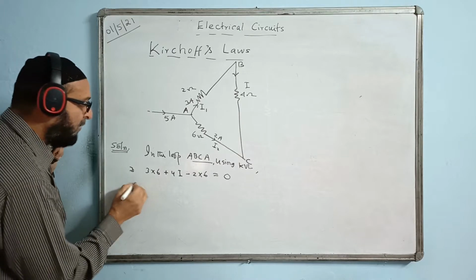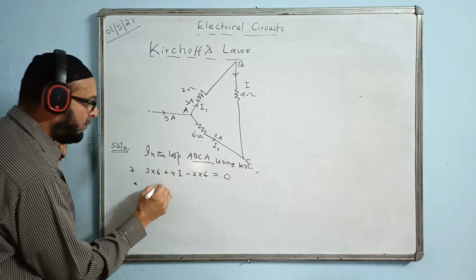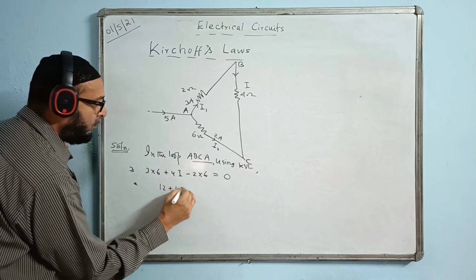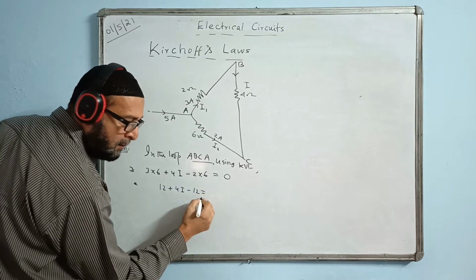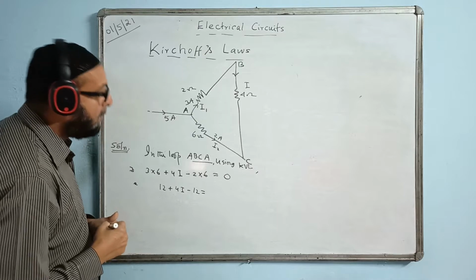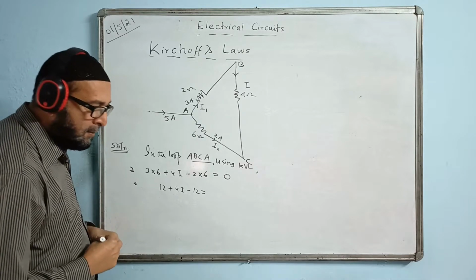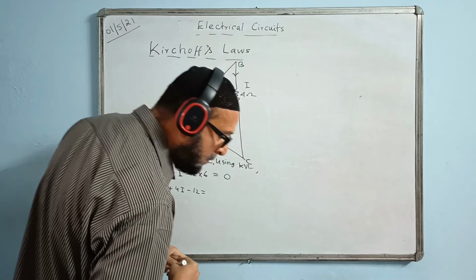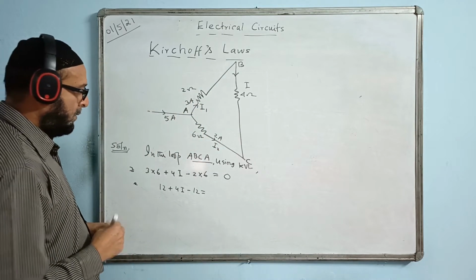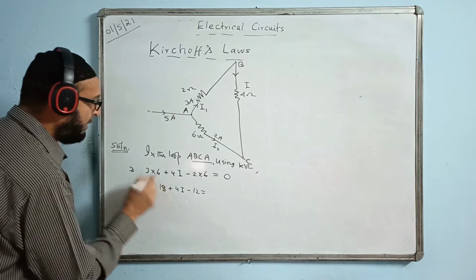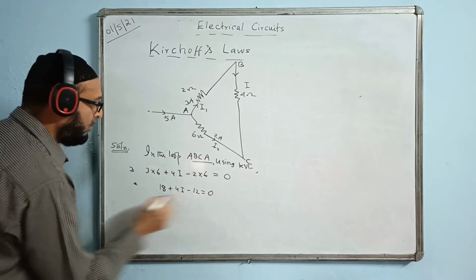Now we will simplify and find the value of I. 3 6 are 12 plus 4I, 6 2 are also 12. 18. 3 6 are 18. Sorry, 3 6 are 18. There is a mistake here, equal to 0.